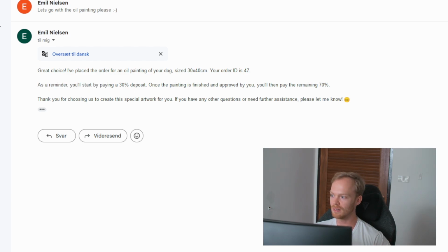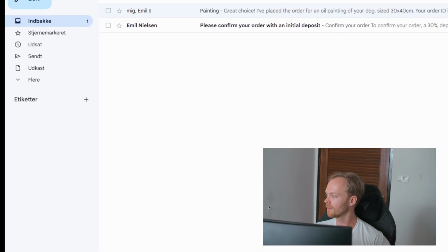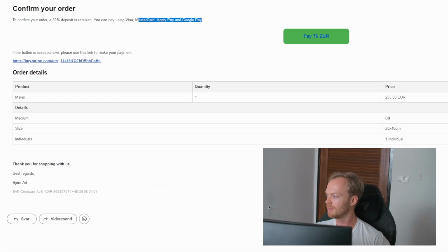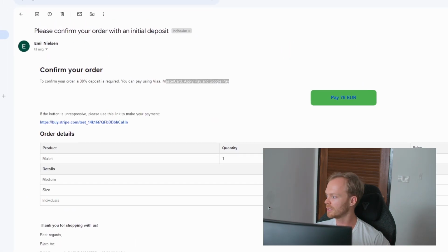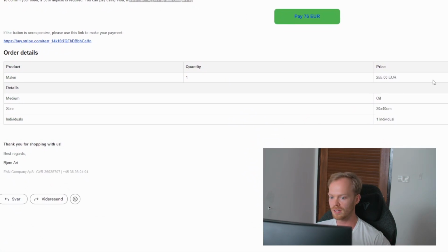And if I go to my inbox folder, I can actually see that I got an email here. You can see here that in my inbox, I have the dialogue with the agent. And now here I have the automated email that I received from the system. Please confirm your order with the initial deposit. That's just how it works in my business. I pay 30% of deposit to confirm the order. And you can see here the details. We have the price here, $255, oil, which is the medium, and then the size and one individual.